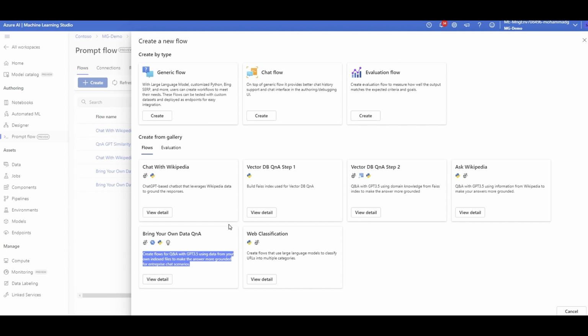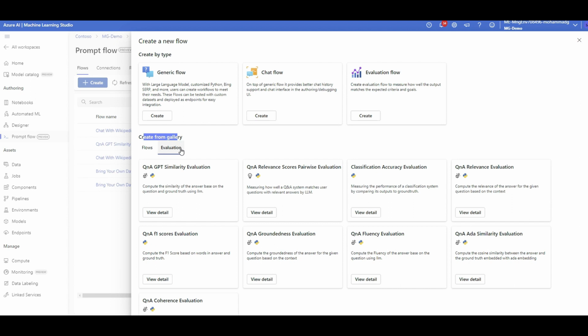Or if you have a vector database where you have your embedded text added, you can start querying that information, start a Q&A with your vector database here. So I actually created two, one with bring your own data and one with chat with Wikipedia. So I want to show you quickly, but before I click on that, there's another type of object you can create here from gallery, which is evaluation.